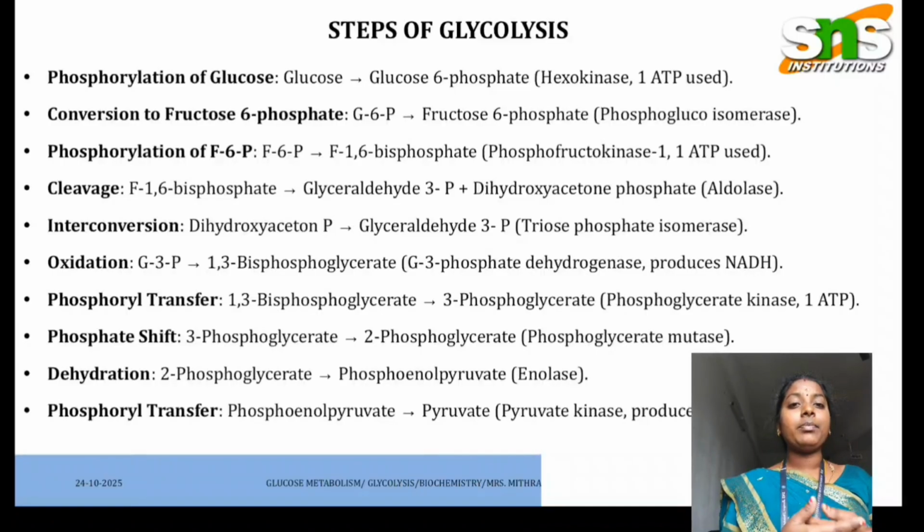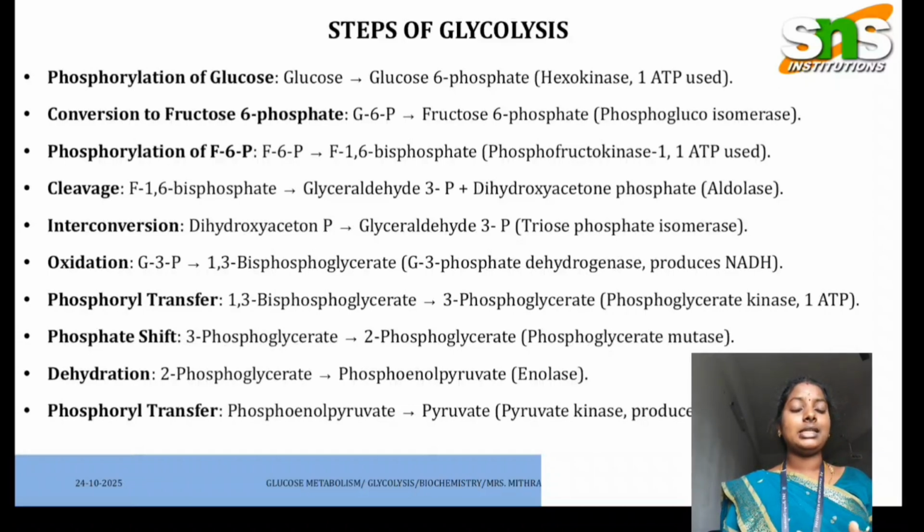And next, again the phosphorylation of fructose 6-phosphate, where a phosphate group is added to the fructose 6-phosphate. So fructose 6-phosphate is converted into fructose 1,6-bisphosphate with the help of phosphofructokinase. And next one is cleavage.